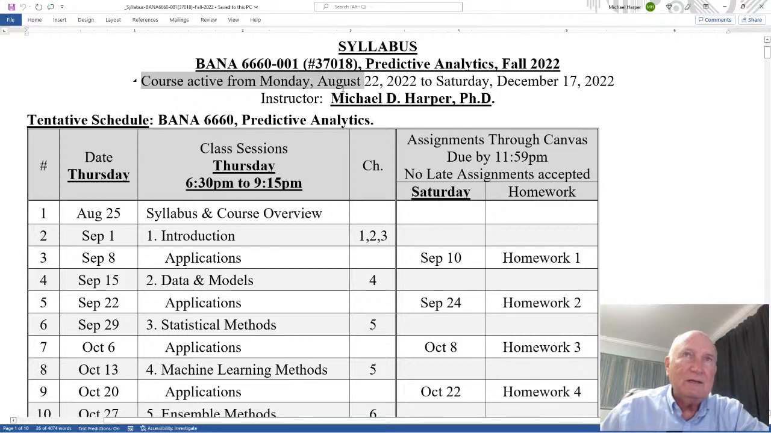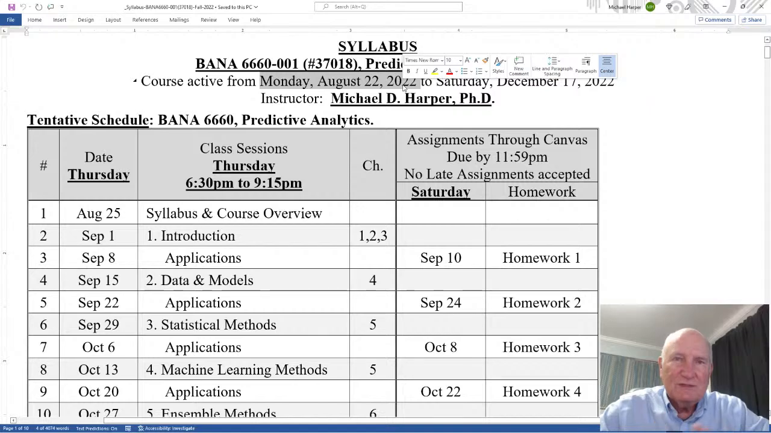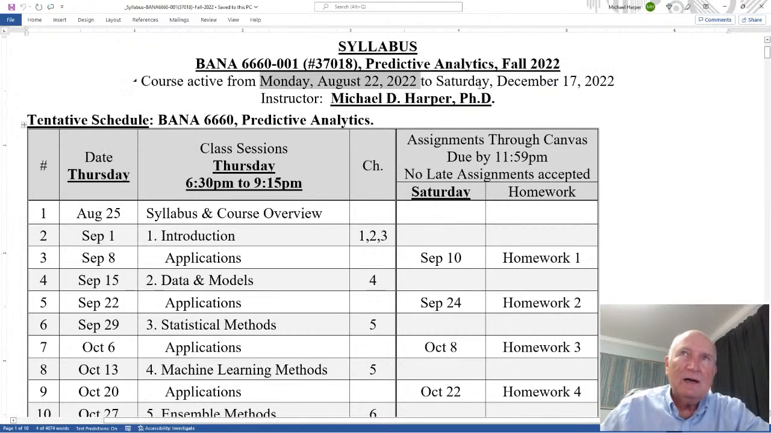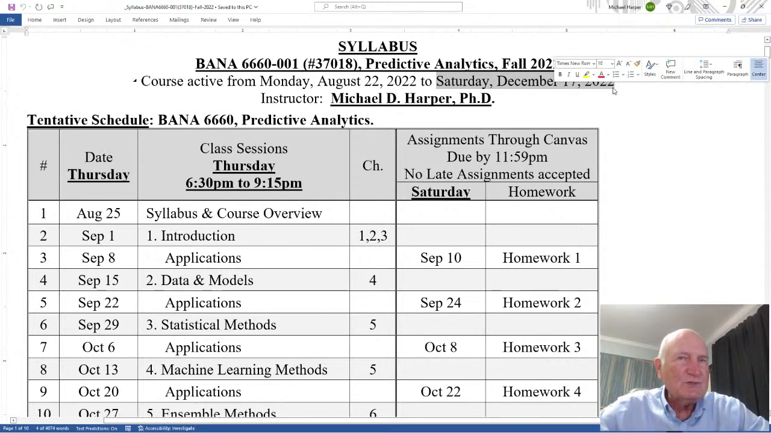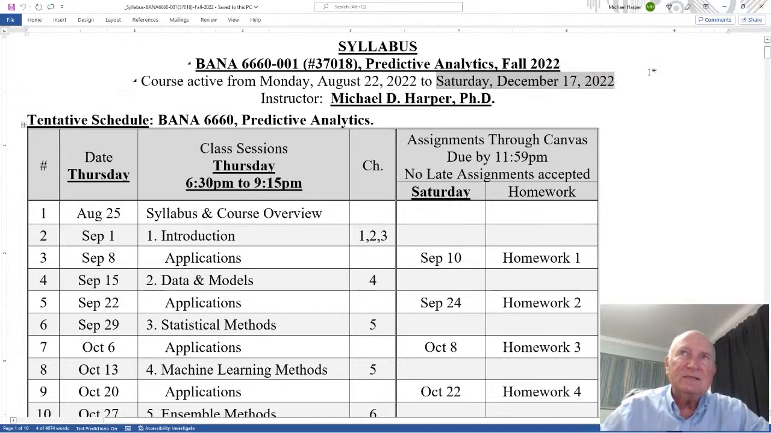Here's the tentative schedule outline for the fall of 2022. The course is active Monday, August 22nd to Saturday, December 17th, 2022. What I mean by active is that on Monday is when everything starts, and nothing is really required before then. Maybe getting the textbook, but no assignments or anything. And Saturday, December 17th is the end of the course, and that's one of the very strict rules, which I've already mentioned in the welcome video: nothing is accepted after the end of the course. So everything has to be done before then, because after that I submit grades.